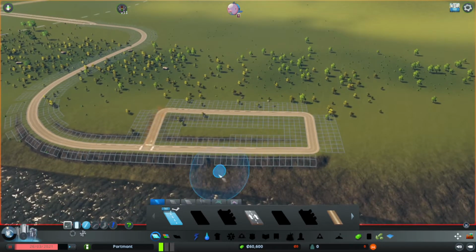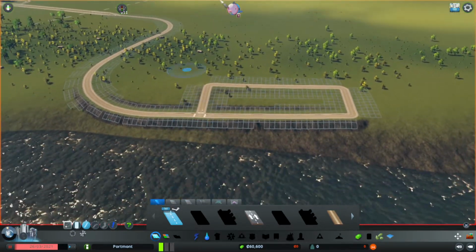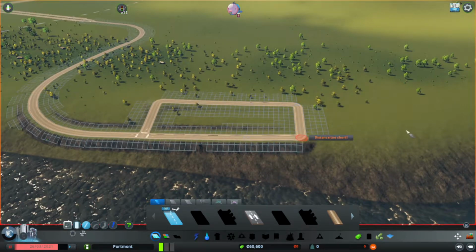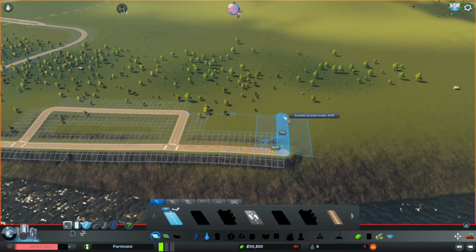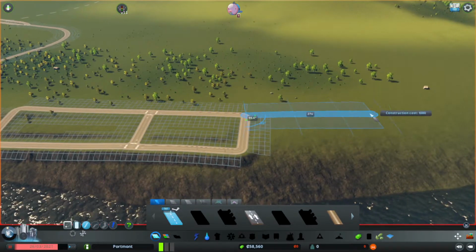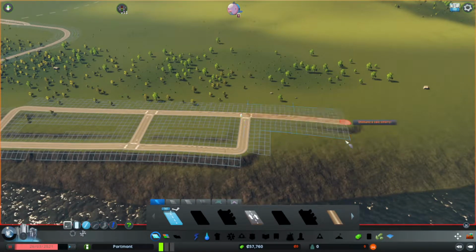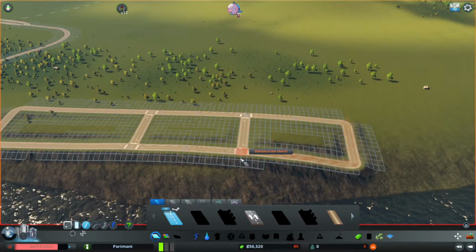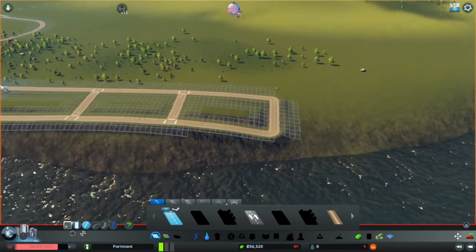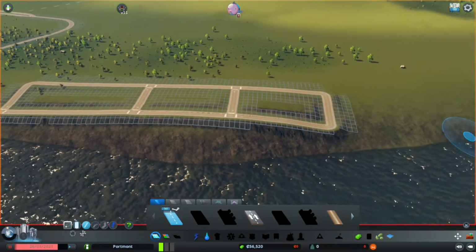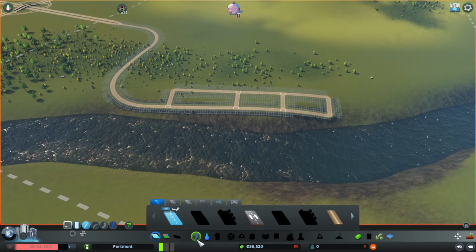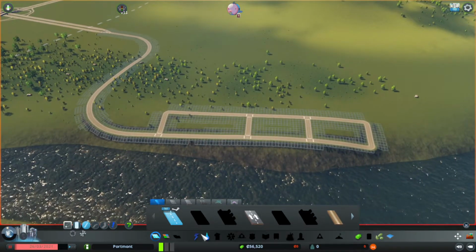So now I've got a block of housing zoned in. Let's go extend this a little bit further, maybe another 20. Cool, and then I'm going to do another 11 cross block. And we'll do one more for good measure. So trying to use our grid to snap to 90 degrees, 11 units, and there we go. Now this is probably not the best grid to start with. As you can see, it's a bit of a drop off the cliff into the river, which is not going to be overly helpful. We'll make do with what we got.